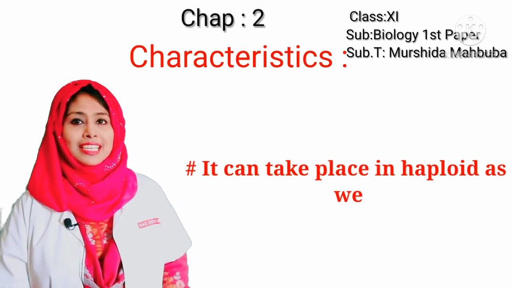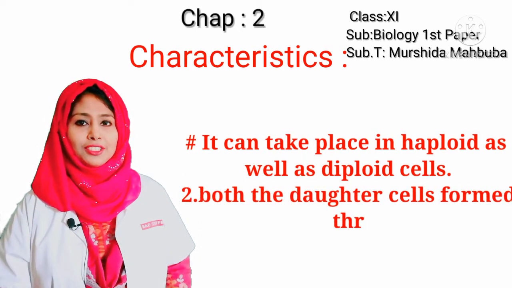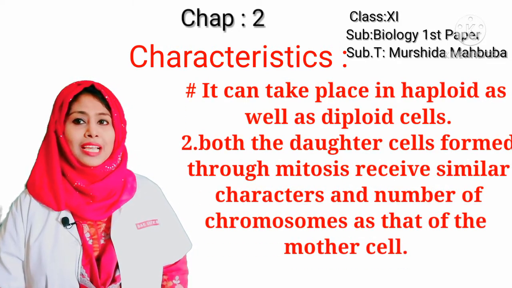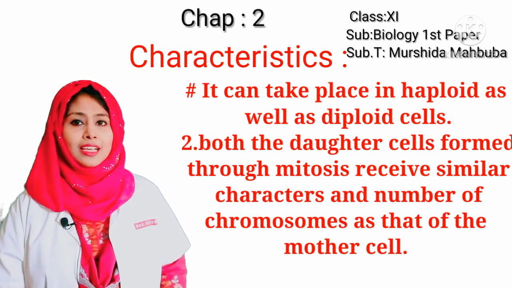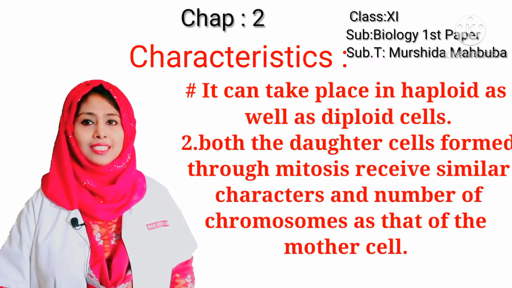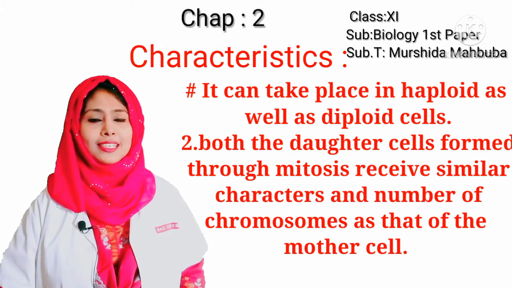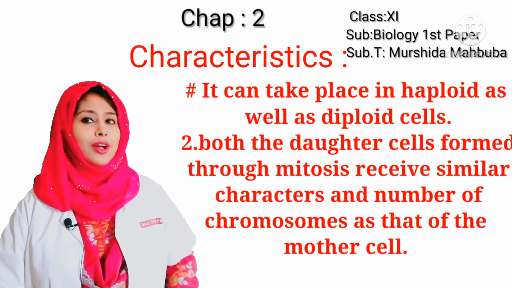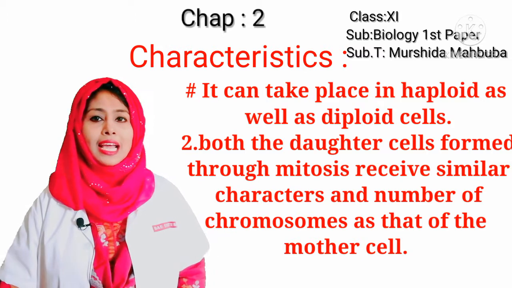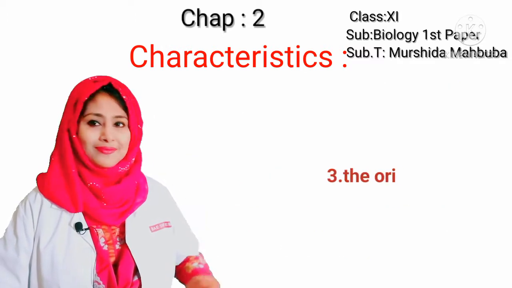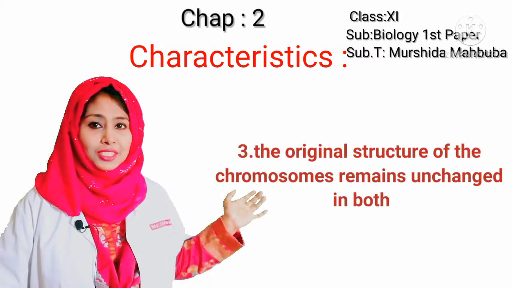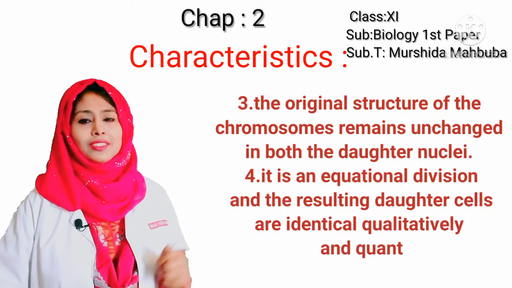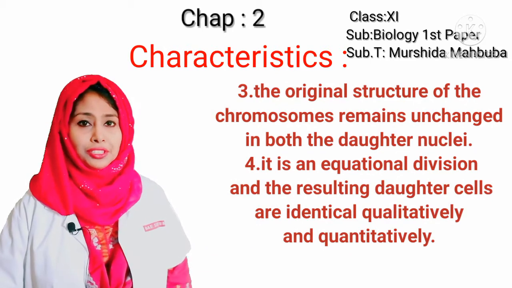Okay, my dear students, characteristics of mitosis cell division. It can take place in haploid as well as diploid cells. Both the daughter cells formed through mitosis receive similar characters and number of chromosomes as that of the mother cell. The original structure of the chromosomes remains unchanged in both the daughter nuclei.